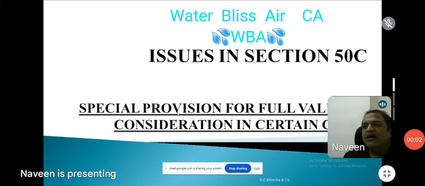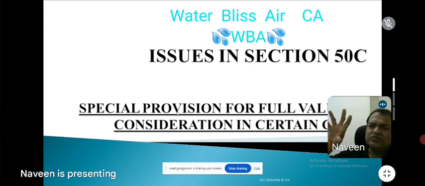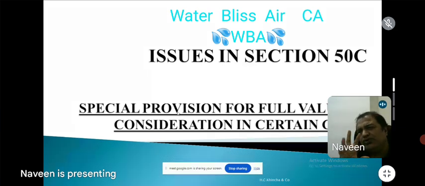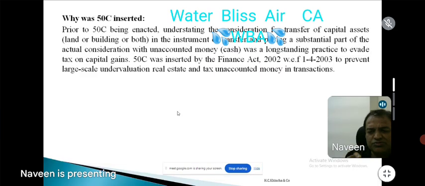1st of April 2002, with effect from assessment year 2003-04 onwards. So basically, why was 50C introduced? Based on certain experiences the department had with the assessors and taxpayers at that time, way back in 2002, regarding the sale and purchase of real property, 50C was introduced in the statute with effect from 1st April 2002. That is effective assessment year 2003-04 onwards. That is Finance Act 2002.